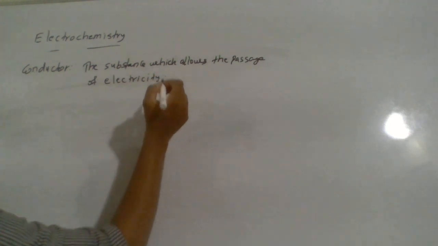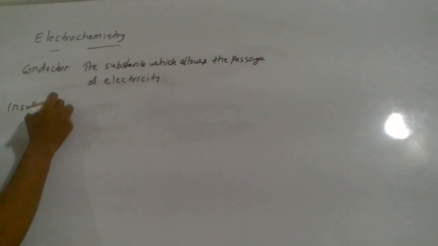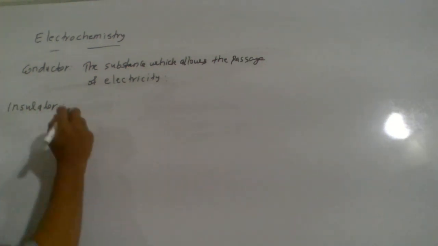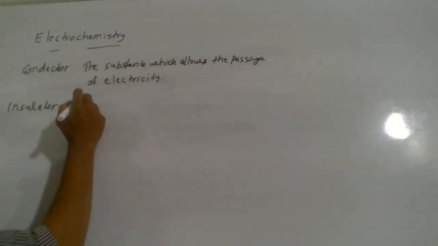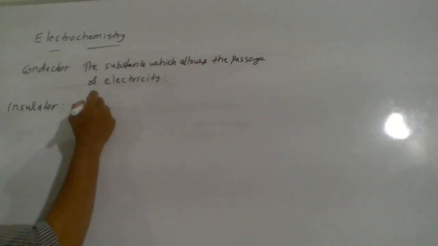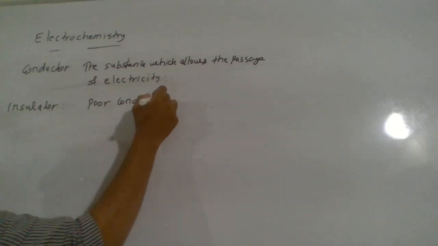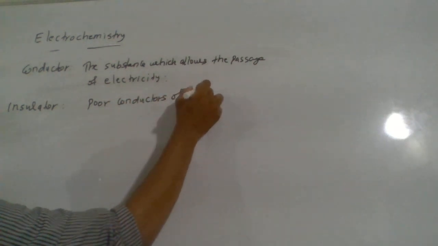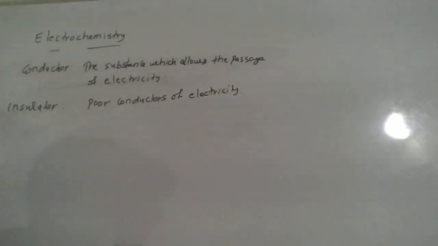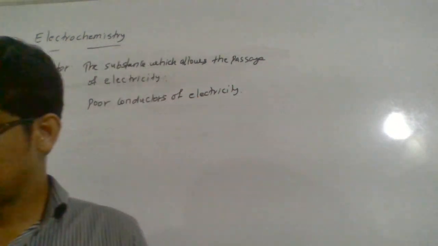How can you define an insulator? An insulator is just the opposite, where you cannot say nil conduction, but you can say the substances are poor conductors of electricity. The insulators are poor conductors of electricity. That's the way you can define conductors and insulators.